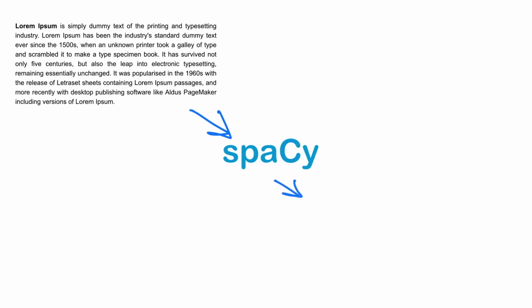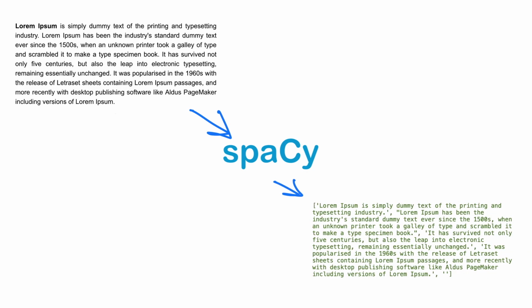And then once you've done that, you're going to get a list of the different sentences that this paragraph has. And that's what we need to start feeding into our transformer model. All right, so now that we have this list of sentences, the next thing we're going to do is use the transformer model, and we're going to use TensorFlow. But if you go to Hugging Face's website, you'll see the ability to use TensorFlow or PyTorch. I'm more comfortable with TensorFlow because I've been using it for a while, so that's what we're going to use.